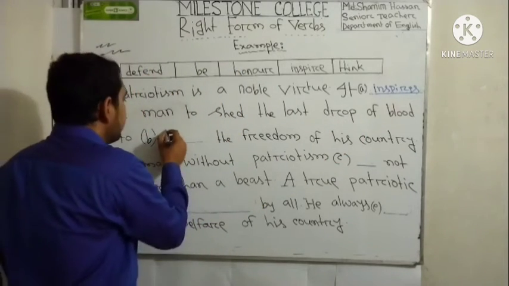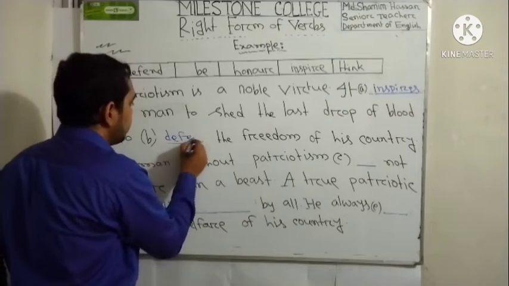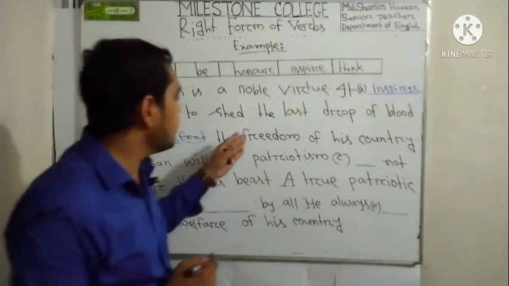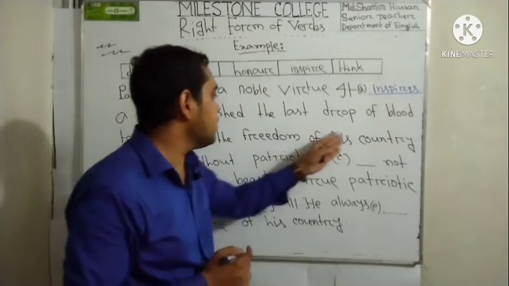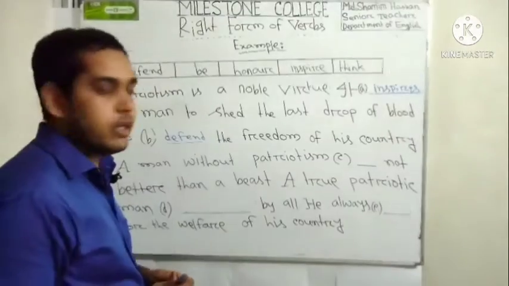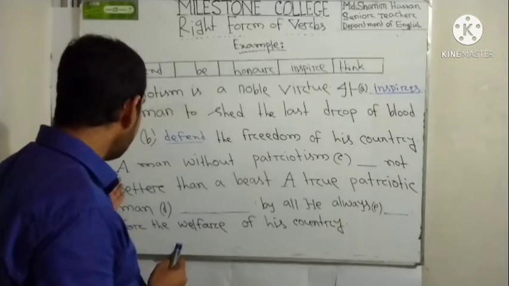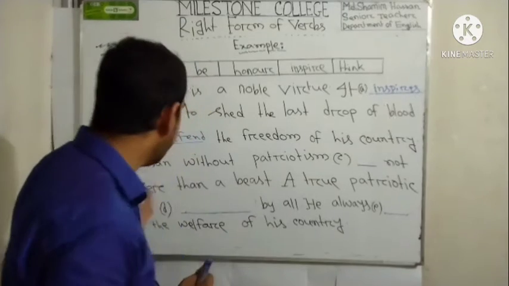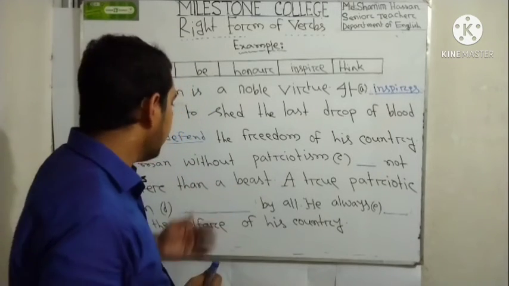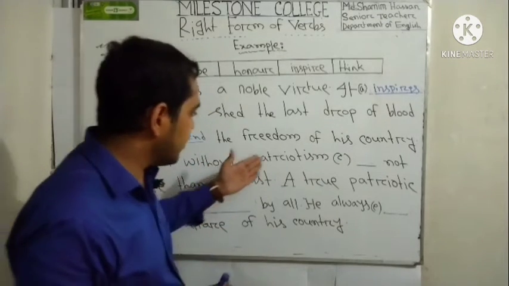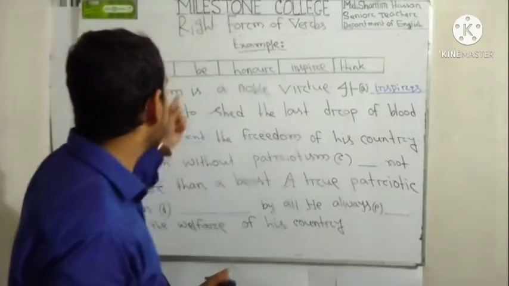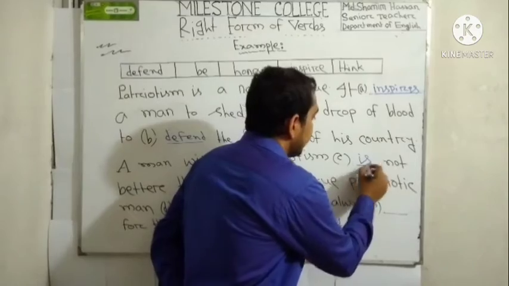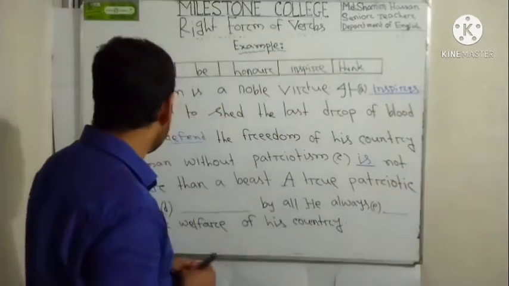We can use here defend the freedom of his country, right? Okay. Now, a man without patriotism dash not better than a beast. A man without patriotism, we can use here a be verb. So we can use here is, as this is the singular subject, a man.